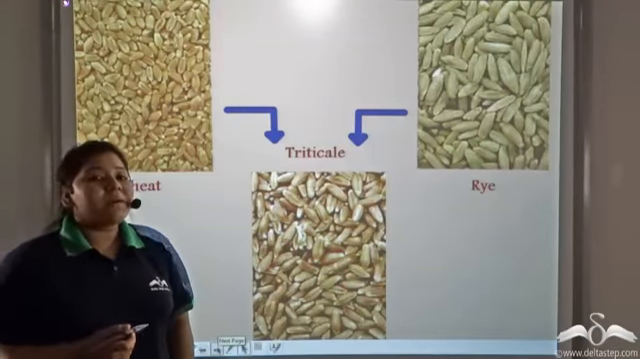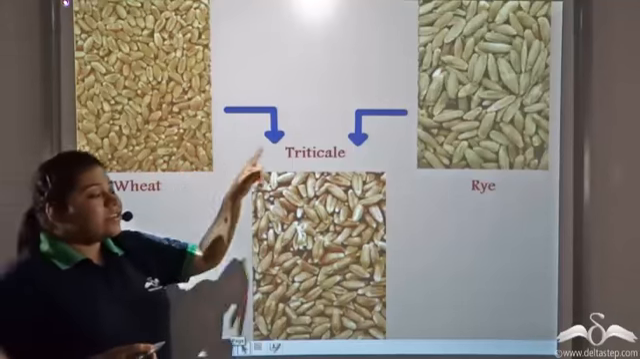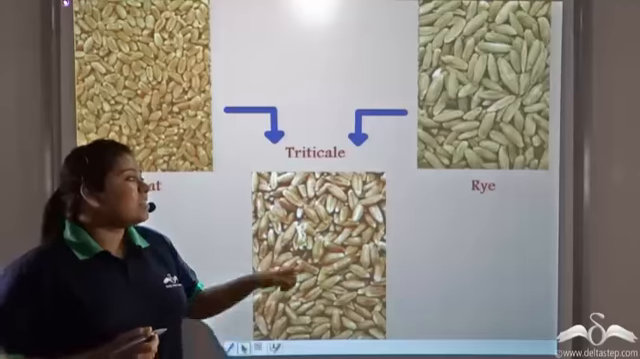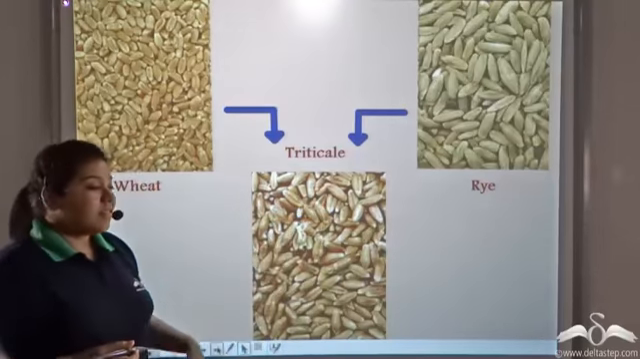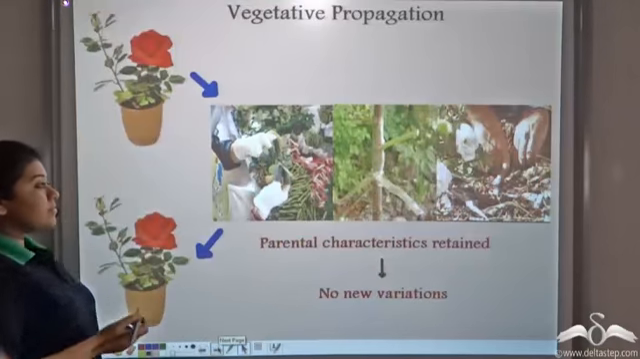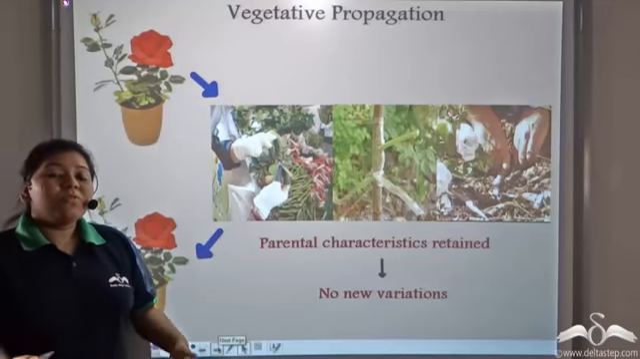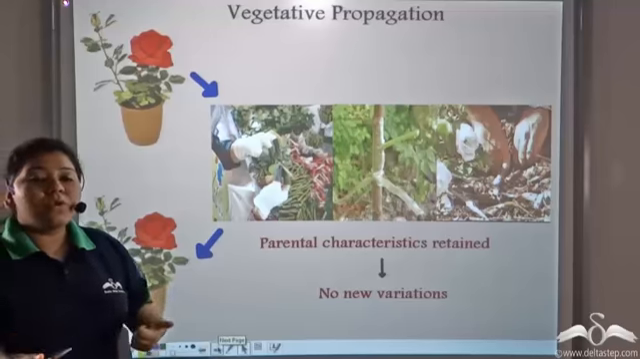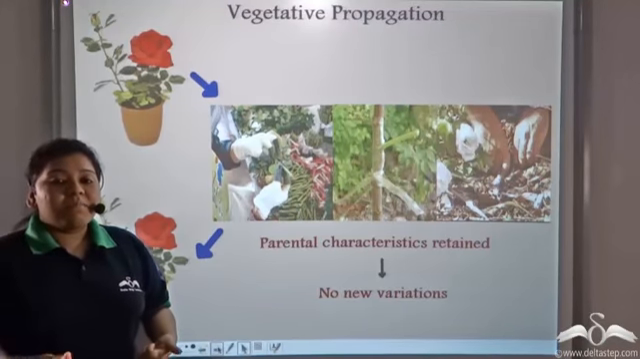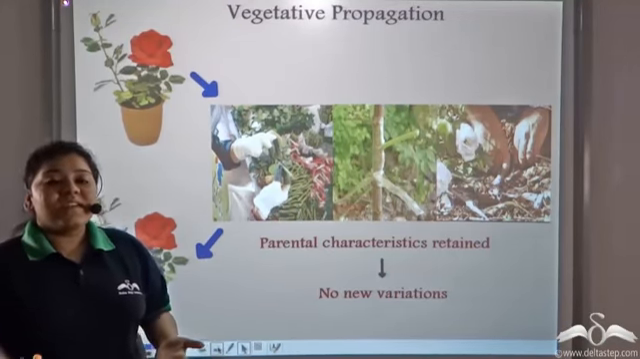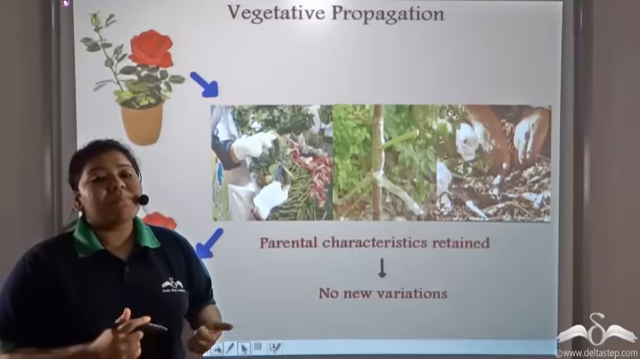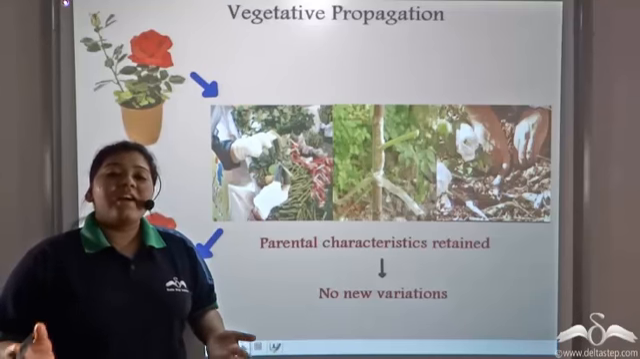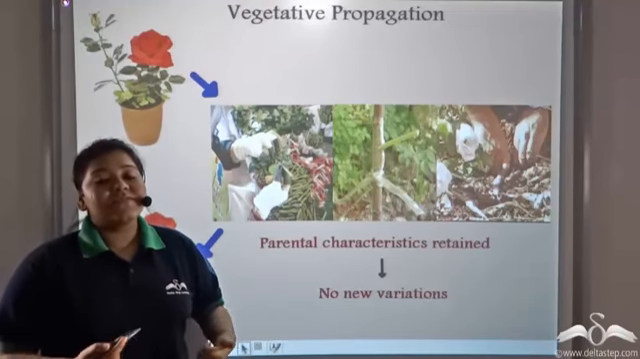Scientists have also combined wheat and rye to form a third type of grain, which is known as triticale. So, vegetative propagation is a way where no new variations are formed, but the offspring generation is completely similar to the parent generation. That is, all the parental characteristics are retained in the successive generation.